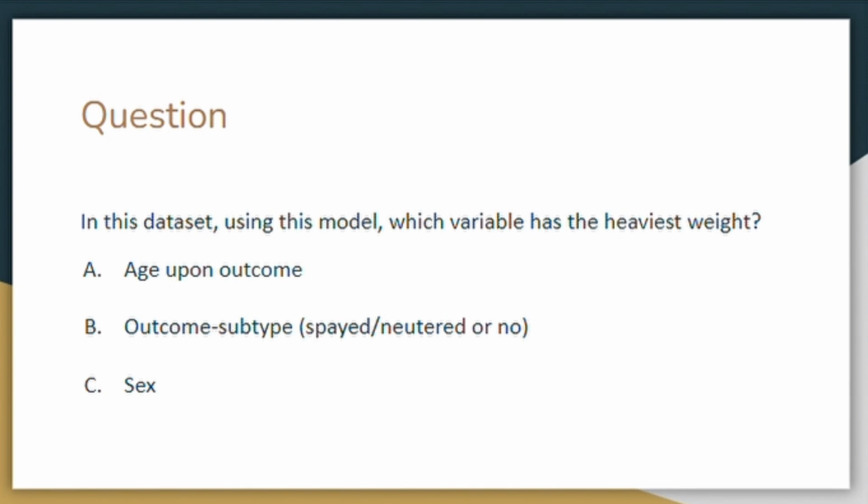And as a finale, here's our question. In this data set, using this model, which variable had the heaviest weight? Age upon outcome, outcome subtype, spayed, neuter, not, or sex?